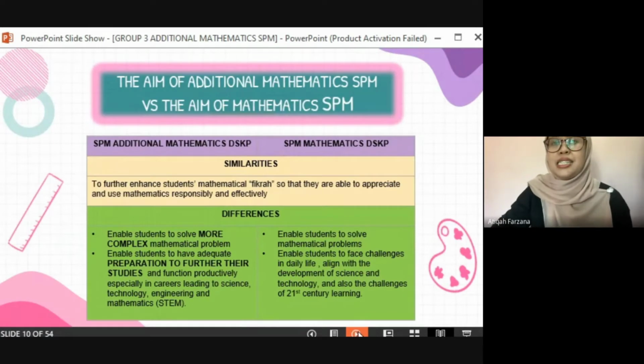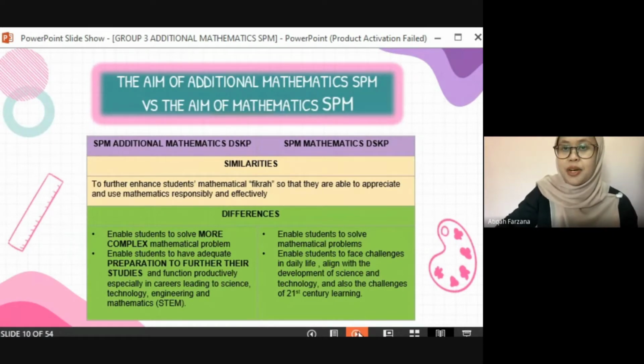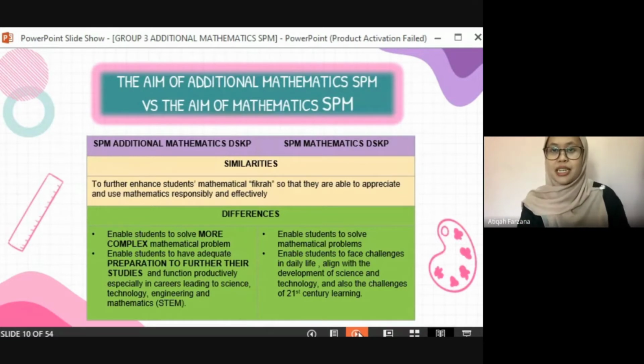Okay, the last slide is about the aim of additional mathematics SPM versus the aim of the mathematics SPM.